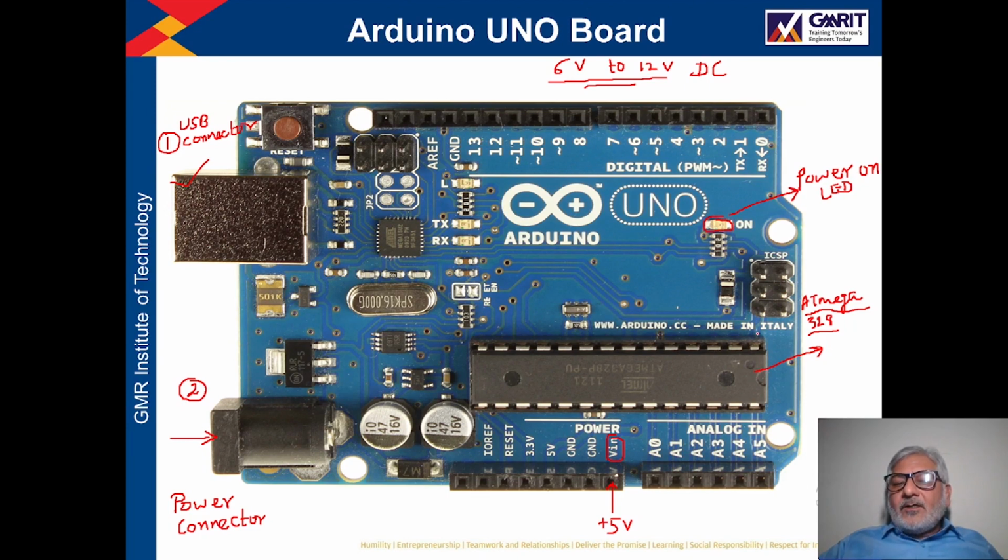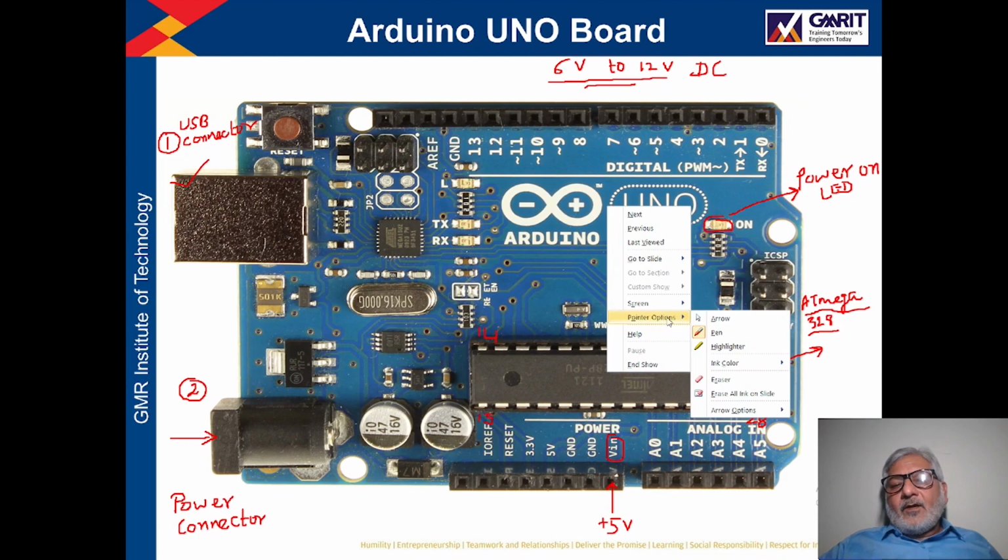You can see here this is pin number 1, and you count 1 2 3 4 5 6 7 8 9 10 11 12 13 14, and this is pin number 14, and this side this is pin number 15, and this is your pin number 28. So this is a 28 pin IC, and this is the main brain of this Arduino board, because all the processing is done inside this IC.